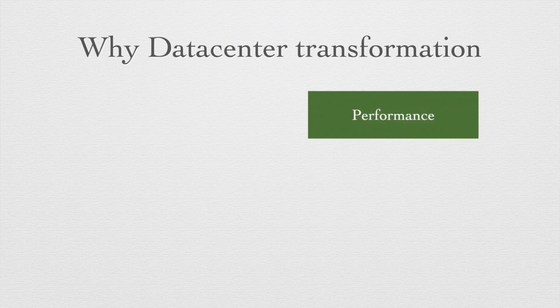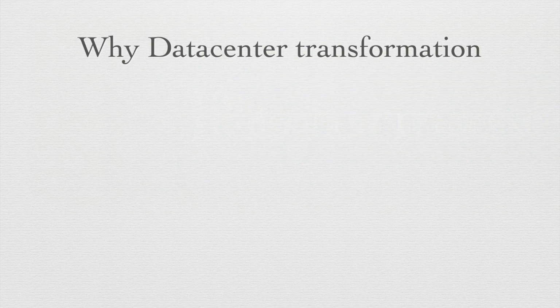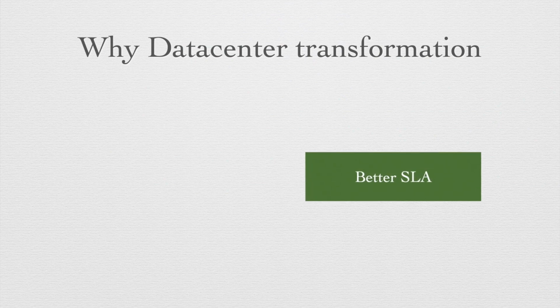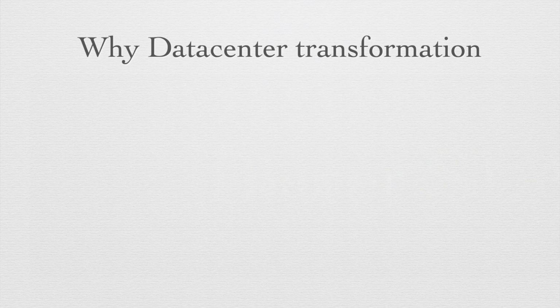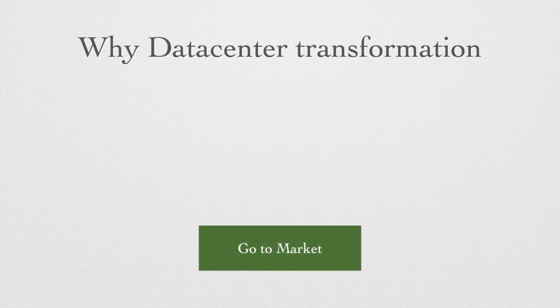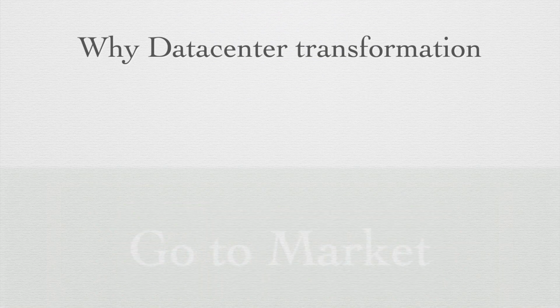And of course, better performance, because legacy hardware and end of life devices in the existing DC can severely limit the performance and maintenance of the devices. Then, better availability or better SLAs, the same reason as legacy hardware and the existing design constraints may impact the SLAs. So, introducing a new architecture can address the critical SLA requirements for the application, and faster go to market requirements.